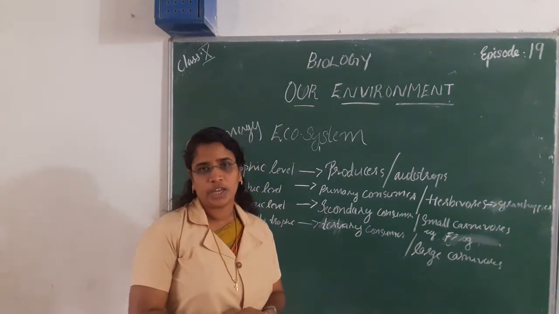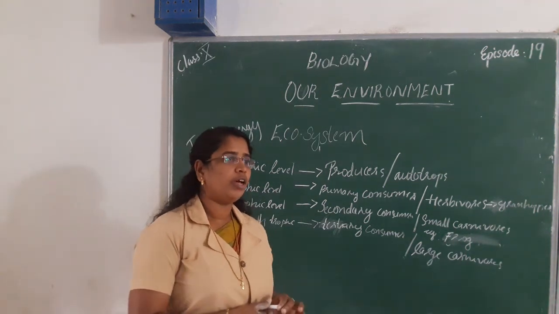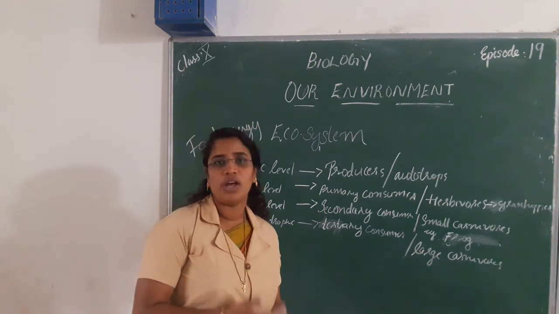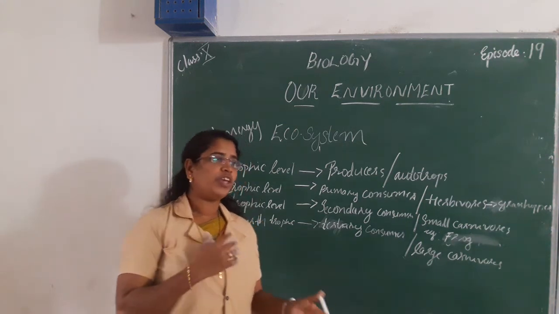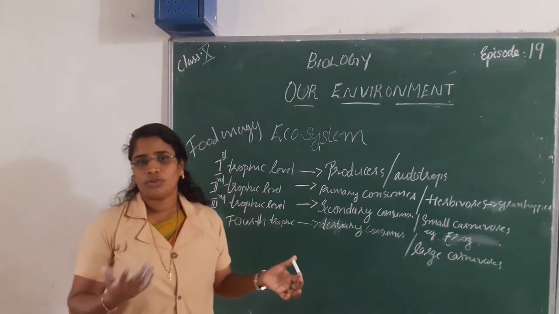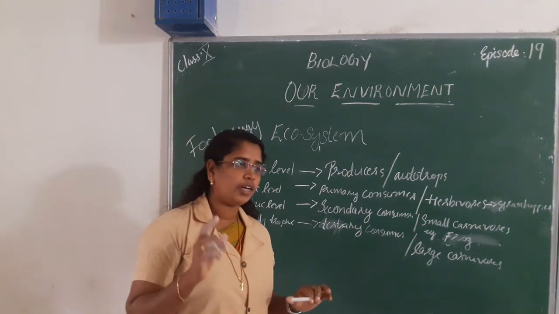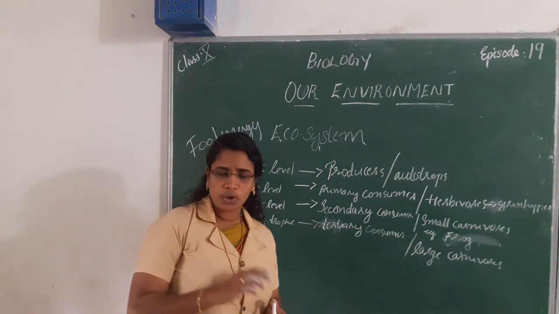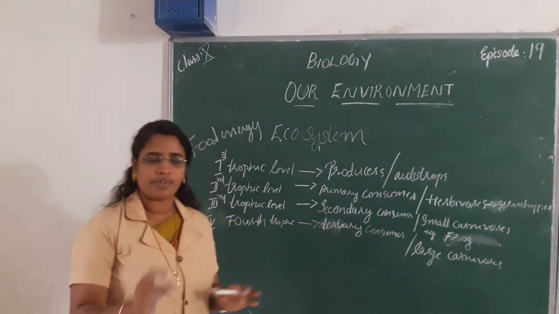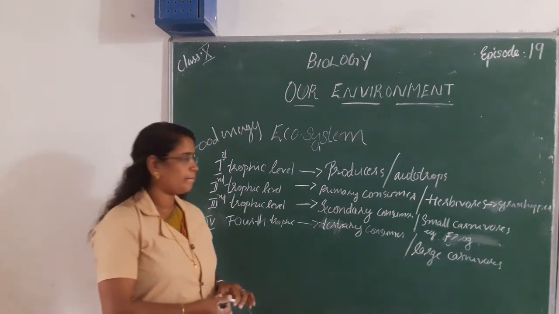We have seen in previous classes that energy cannot be created or destroyed; it can be changed from one form to another. When energy changes form, a lot of energy is lost into the environment and cannot be used. So only 10% of the energy is transferred to the next trophic level.